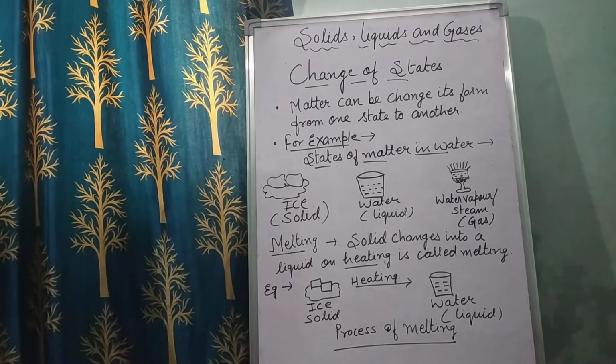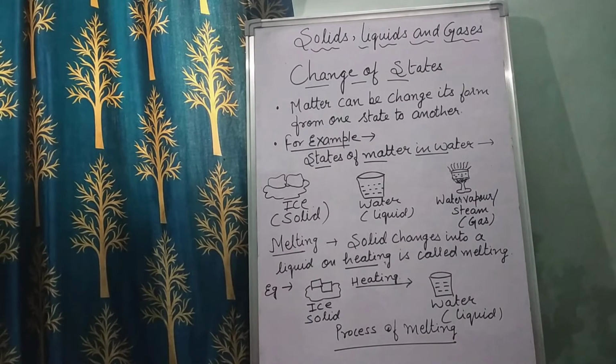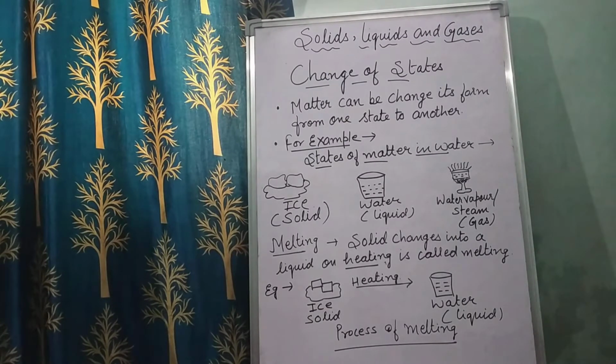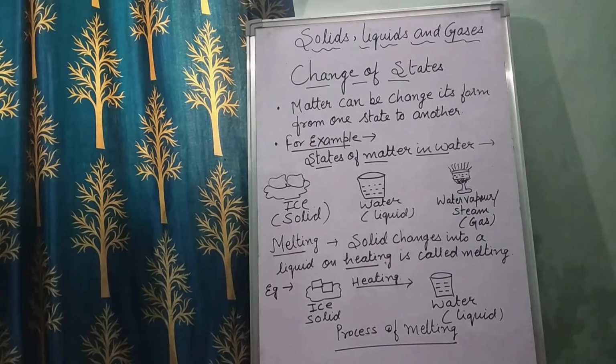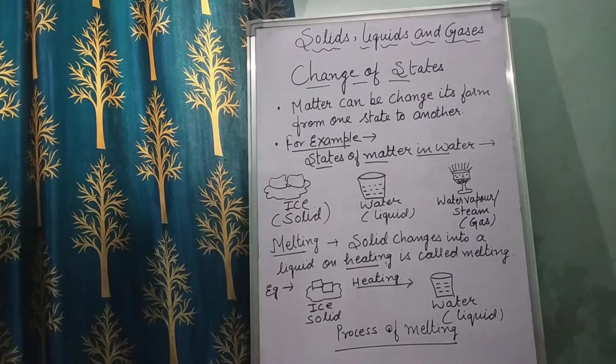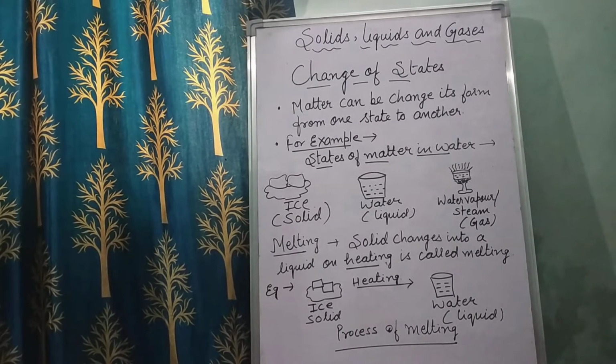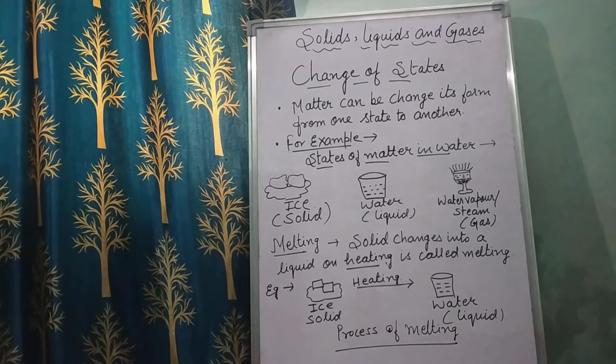Okay, so children, the first process is melting. Now when we're talking about melting, melting is the process by which a solid changes into a liquid on heating. So melting is the process by which the solid changes into liquid on heating, is called melting.